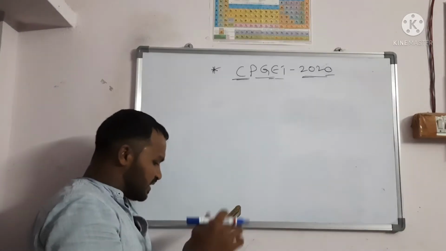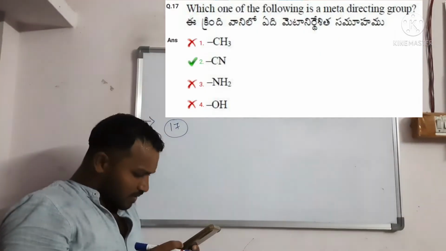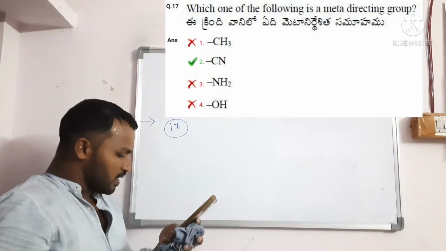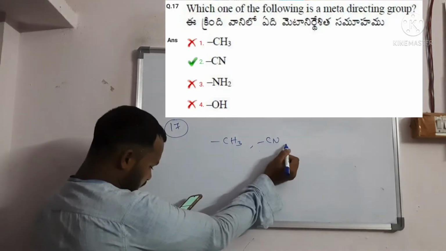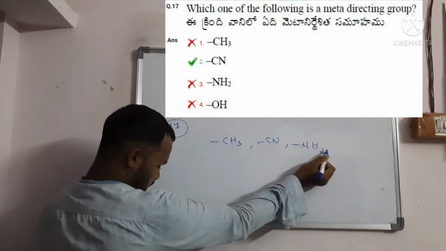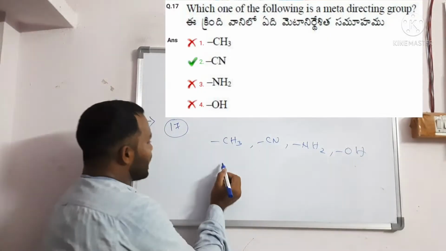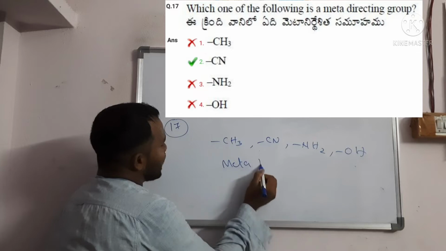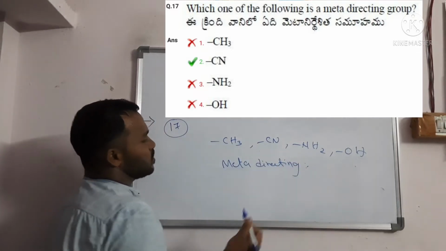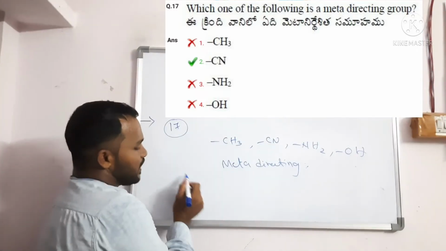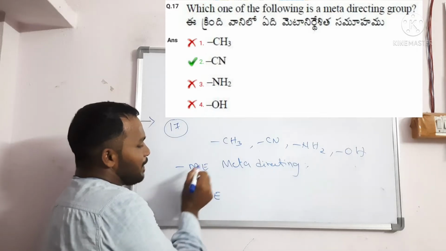Now question number 17. Which one of the following is a meta-directing group? Options are CH3, option B CN cyanide, option C amine NH2, then option D OH. You should remember what meta-directing groups are. Generally we have plus M groups and minus M groups.